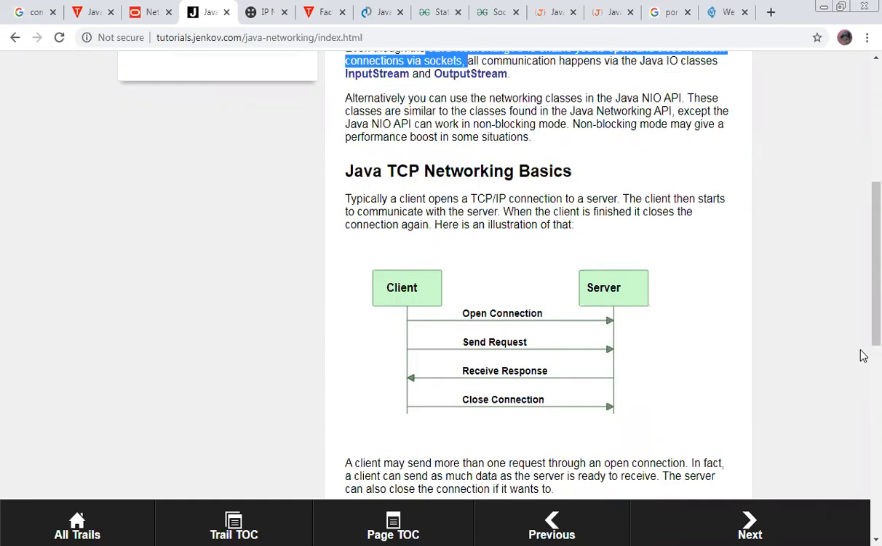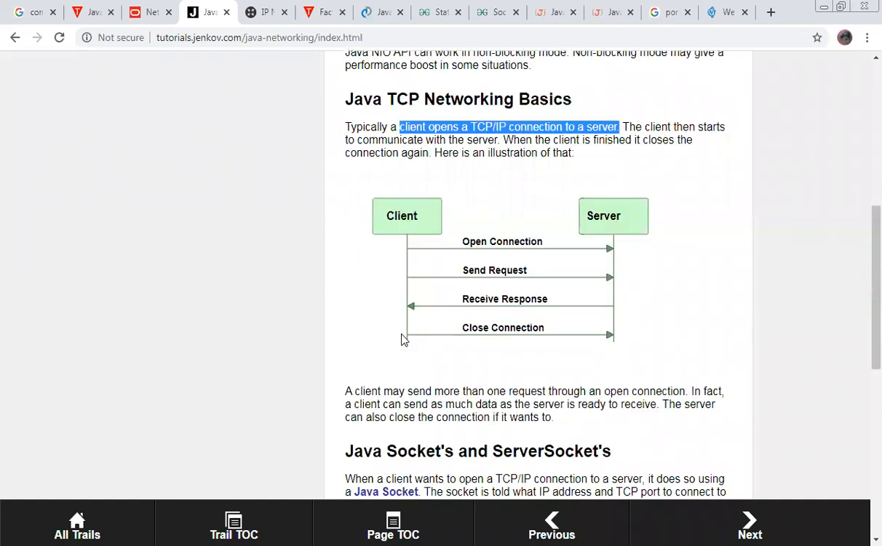So how does basic Java networking work? Typically, clients open a TCP/IP connection to the server. The client requests the connection and it opens a connection. The client then starts to communicate with the server. It sends a request, then receives a response, then the client closes the communication. This is a simple model.